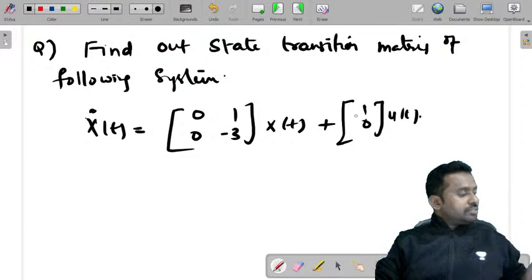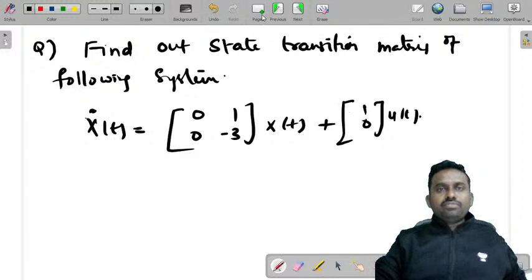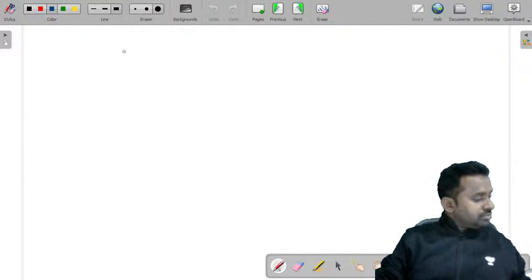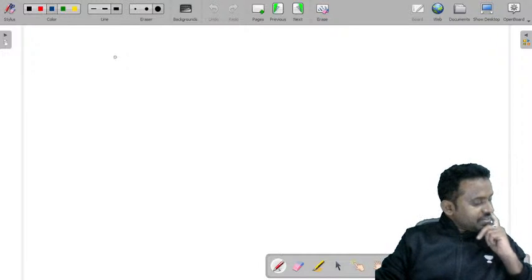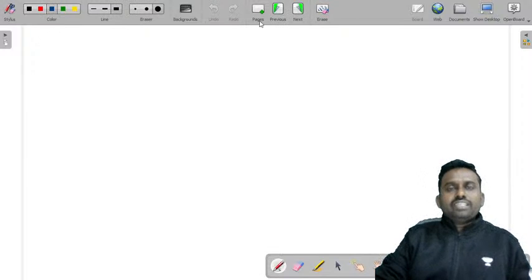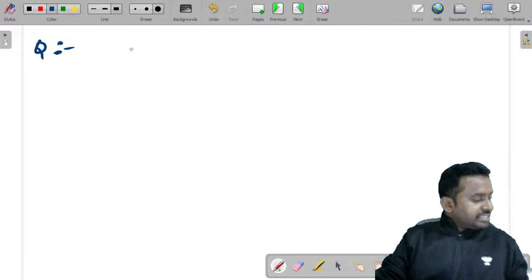Yes, so let's try to do one more question. We have done a question on state transition matrix, so now we'll try to do one question on response. For the same question that we have written previously, he also gave us to find ZIR, ZSR.